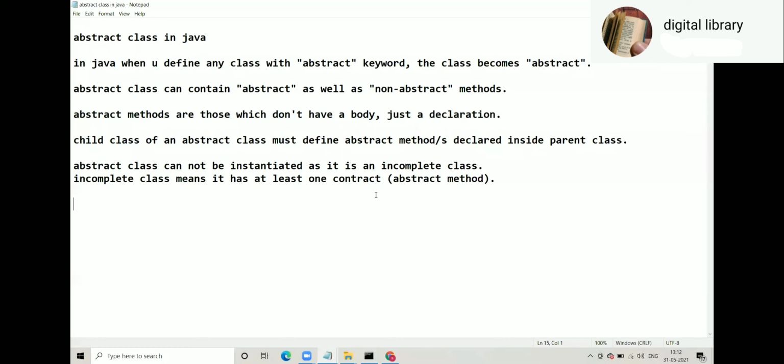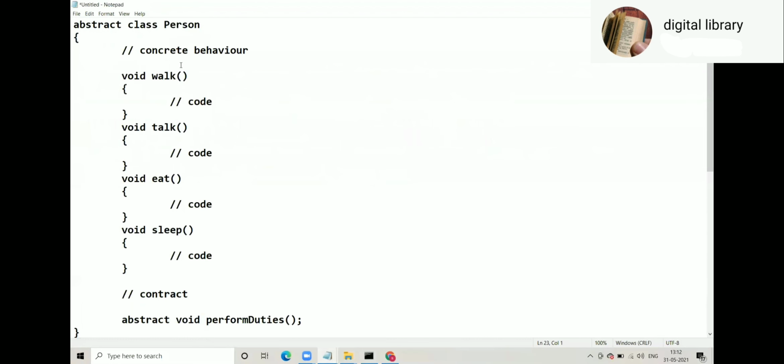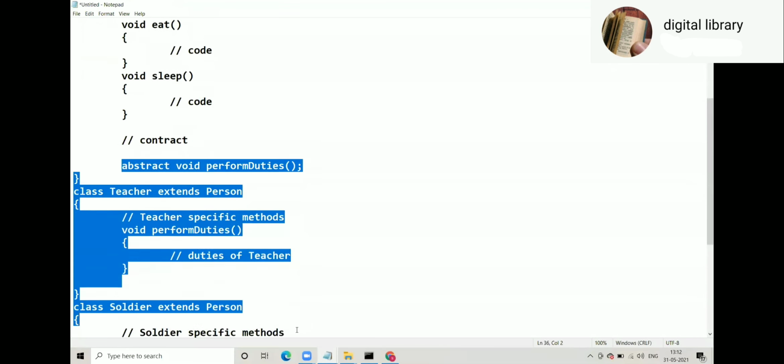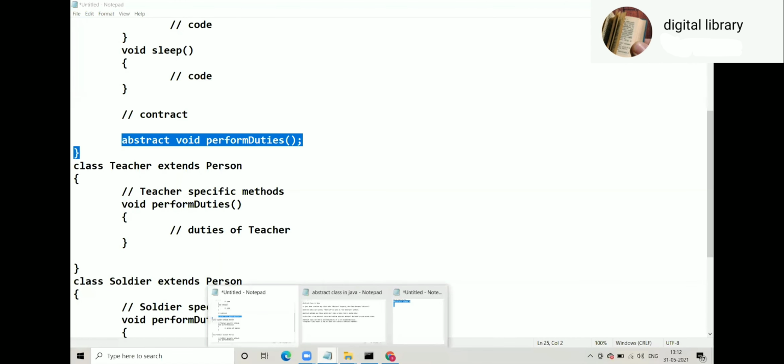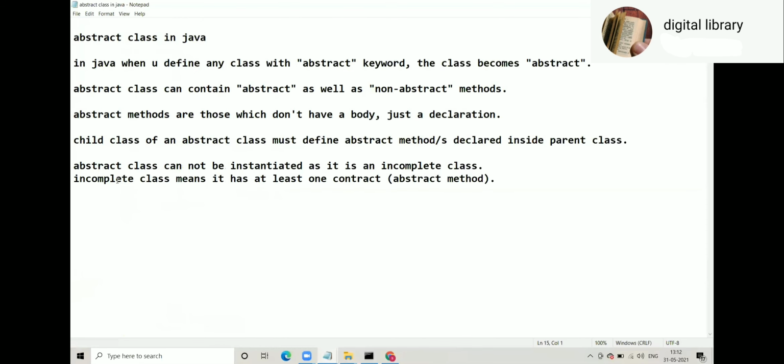Now, incomplete class does not mean syntactically incomplete, like a bracket missing. It is an incomplete class because you can see here why this Person is an incomplete class: it has at least one contract, and a contract is an incomplete thing. It has to be fulfilled by the child class. Because of that one abstract method, the class is called an incomplete class. So that's why you cannot instantiate. If you want, take your own time to read all these points.